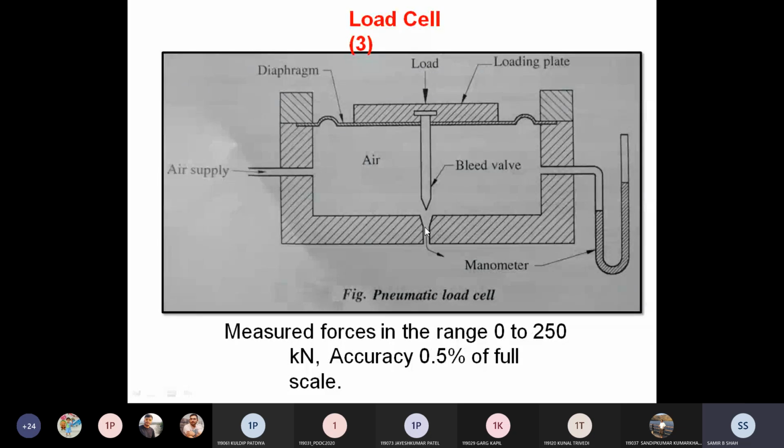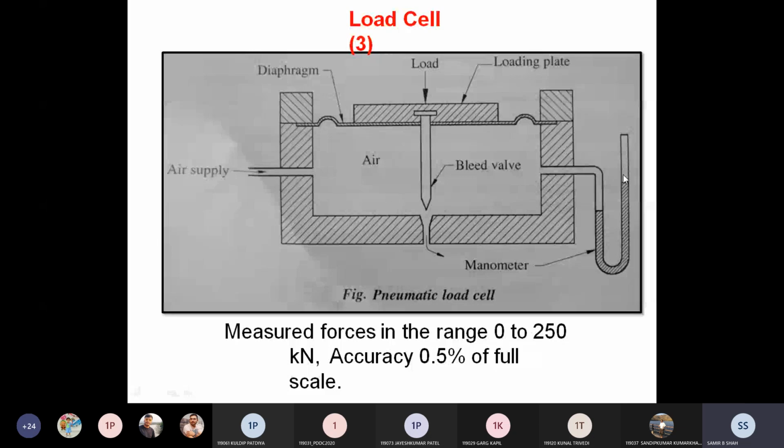As discussed in the previous method, a diaphragm is also used here, and a loading plate is also there. Whenever we apply the load, the height in the manometer starts to change. After the bleed valve is adjusted in this gap, it raises the height of the manometer.